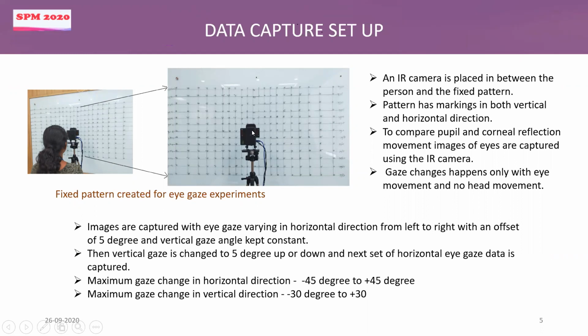So basically what we do is first the gaze is shifted 5 degrees to the right, we capture an image, then 5 degrees again, we capture the next image. That way we capture one set of images for one horizontal axis. Then we shift the gaze angle 5 degrees up or down, and then we capture the next set of horizontal data. So this way we have captured the data set. As I already mentioned, for both these studies, we have used the same images because we wanted to accurately compare, and so we prefer to use the same set of images for both the corneal reflection based and pupil based methods.